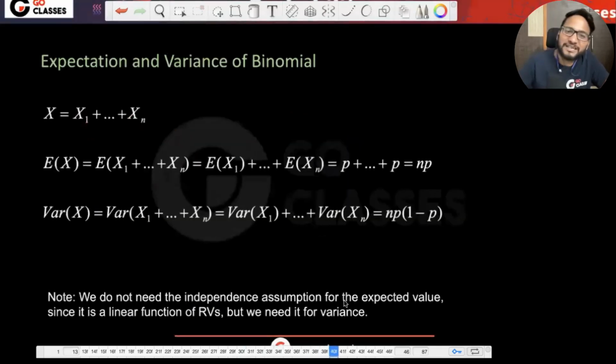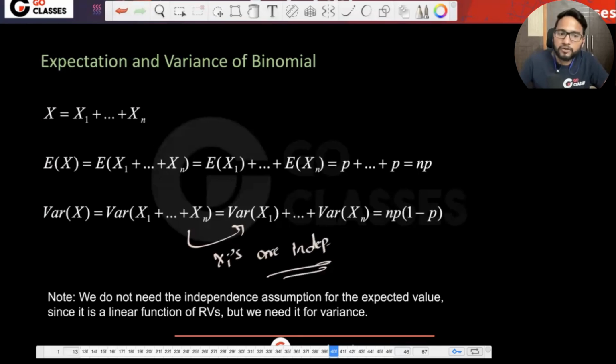Cool. So basically, finally, we will be using this kind of method where we will be breaking down this x into multiple xi's and the expectation and variances like this, right? Note, we do not need the independence assumption for the expected value since it is a linear function of random variables, but we need it for the variance. So basically, from here to here, I can say if the xi's are independent, then only we can do it.